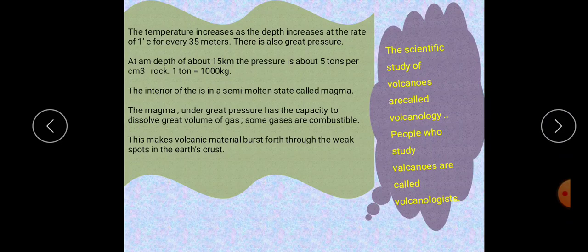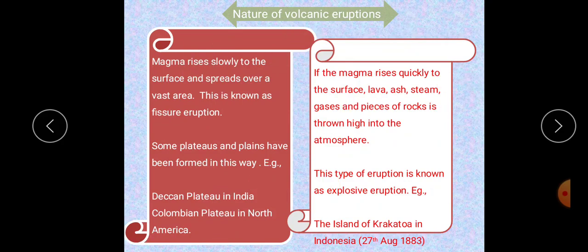Where there are weak spots, that is, places that are not strengthened, at that place the volcanic material bursts out, where the earth's crust is broken. This makes volcanic material burst forth through the weak spots in the earth's crust. The study of volcanoes is called volcanology. Some people research volcanoes, and those people are called volcanologists.